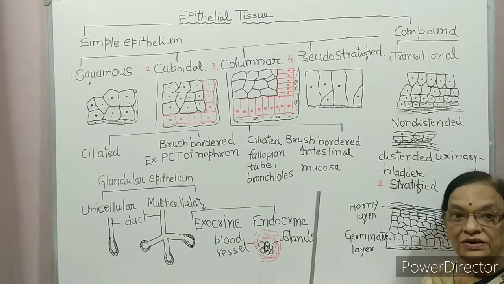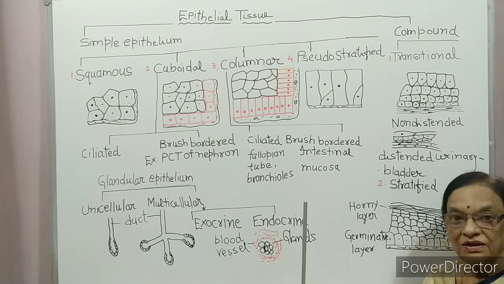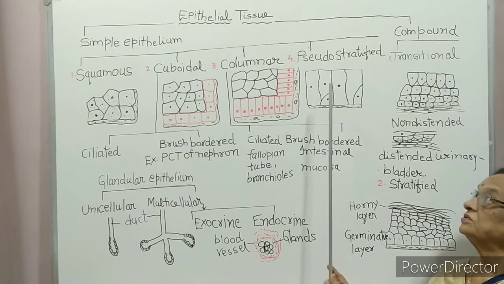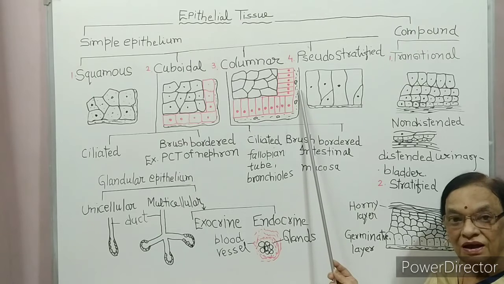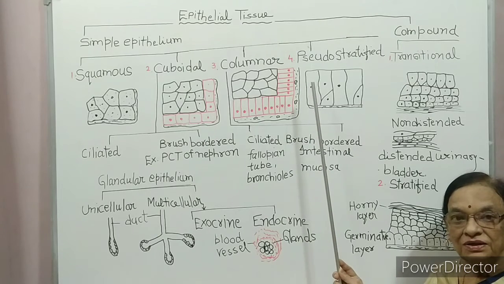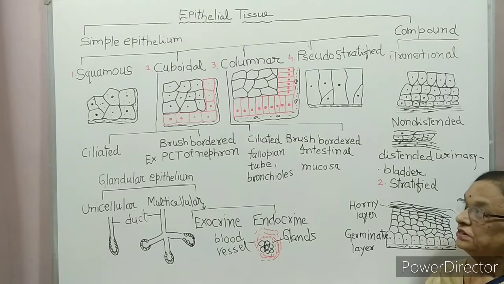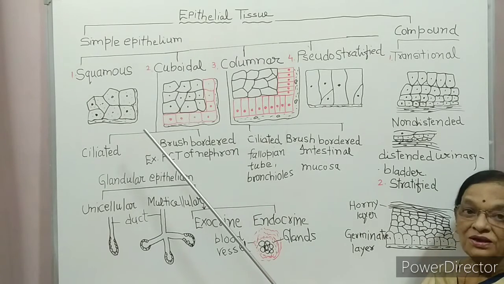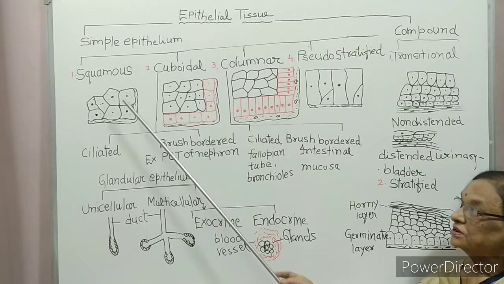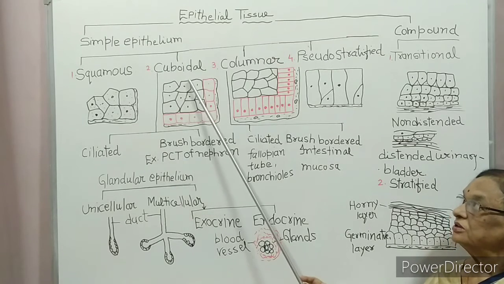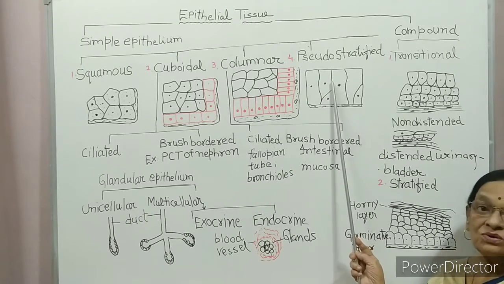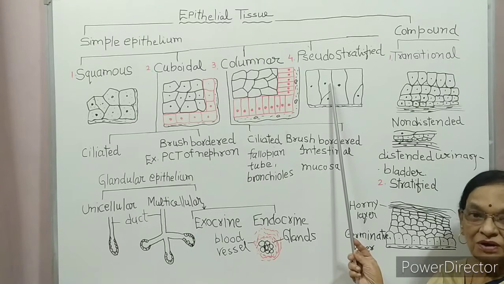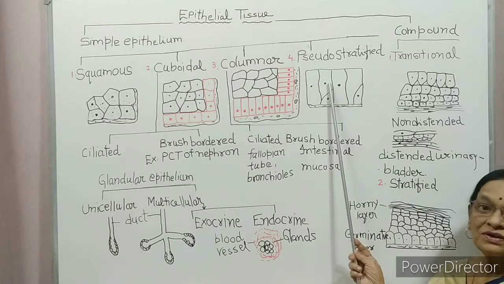It is found in the trachea and large bronchi of the lungs. So simple epithelium is divided into four types according to their shape: squamous, polygonal; cuboidal, cube-like; columnar, elongated; and pseudostratified, which appears like multi-layer but is single layer.